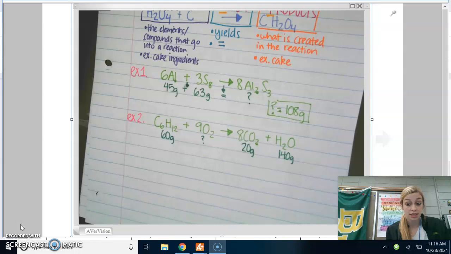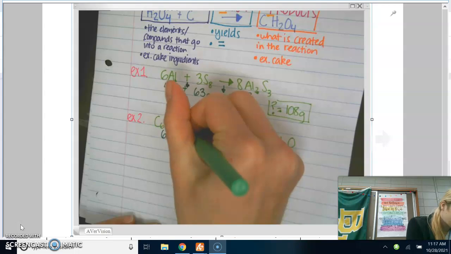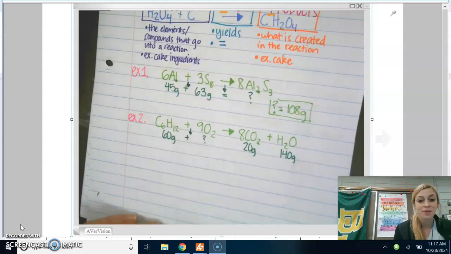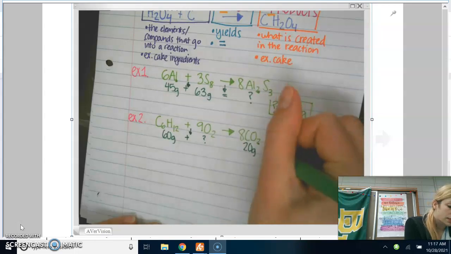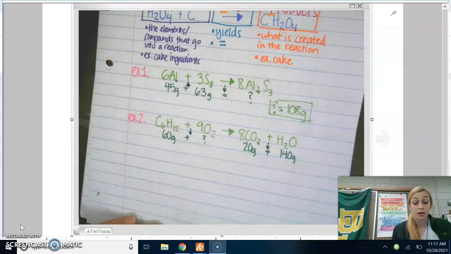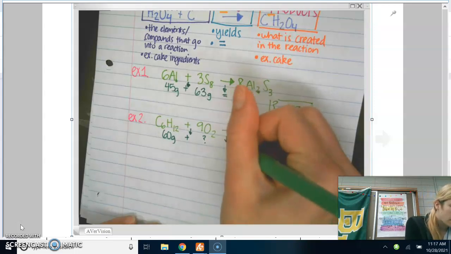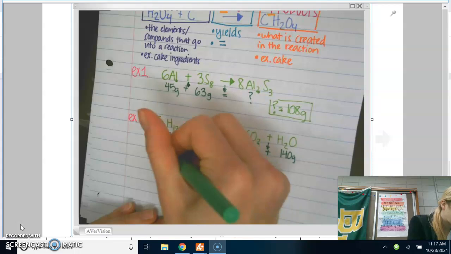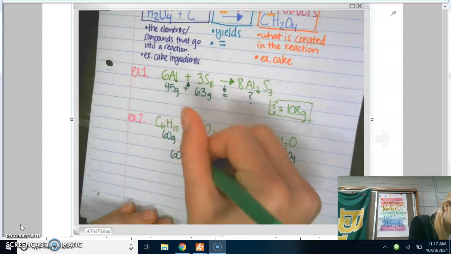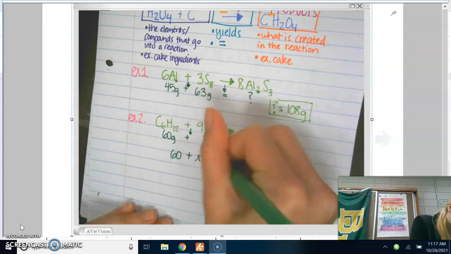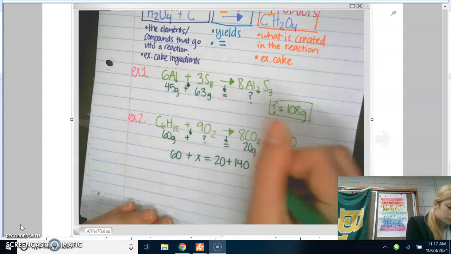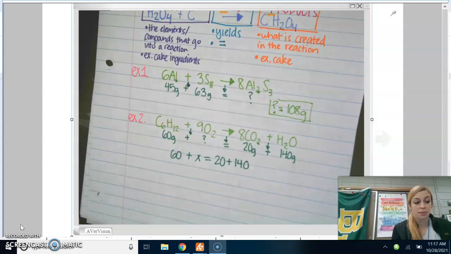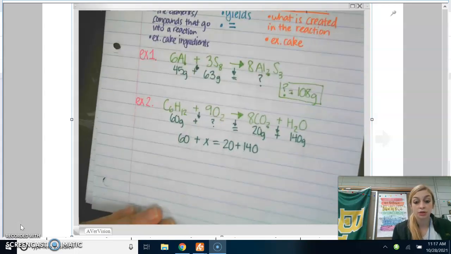All right, so we follow our steps I just talked about. Drop your plus signs down. Bring my plus sign down. Change my arrow to a what? Equals. And then I like to rewrite it so that it looks easy like a math problem. So I would rewrite it as 60 plus x equals 20 plus 140. To me, this now looks like a math problem that's not intimidating, something that you could solve.